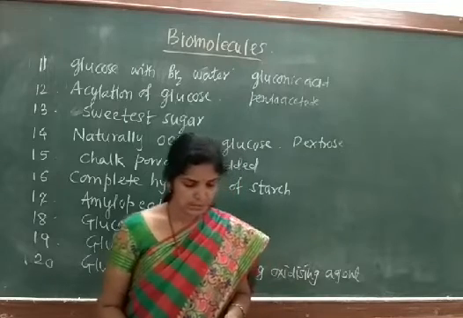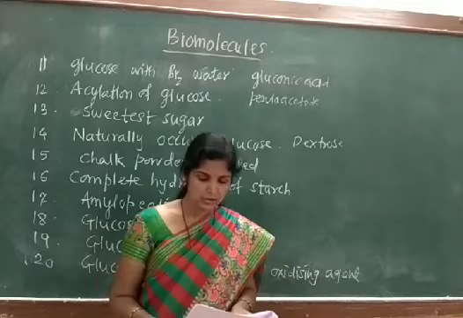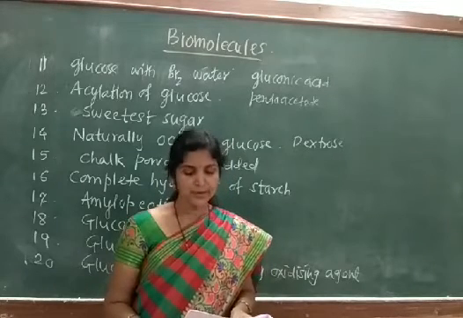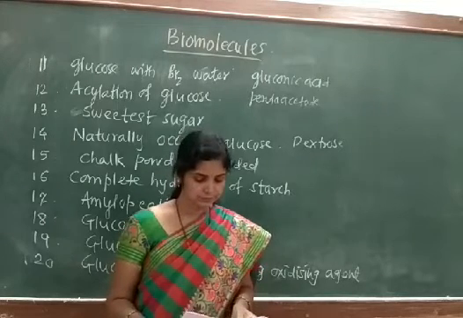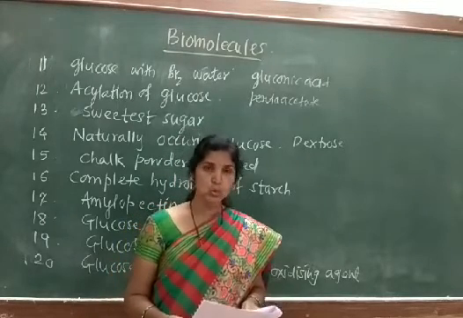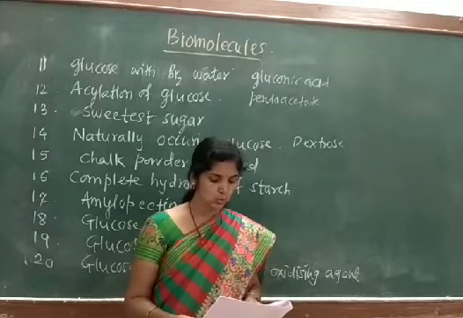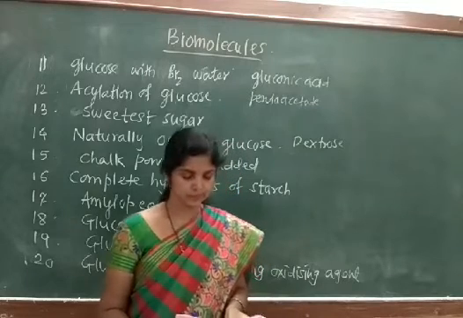Now, question number 16. On complete hydrolysis of starch, we finally get option A glucose, B fructose, C glucose and fructose, and D sucrose.